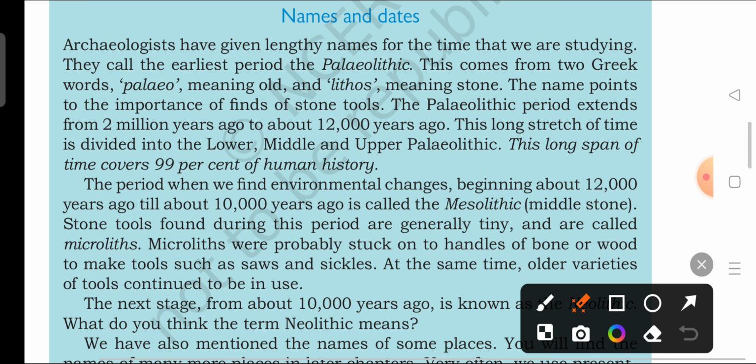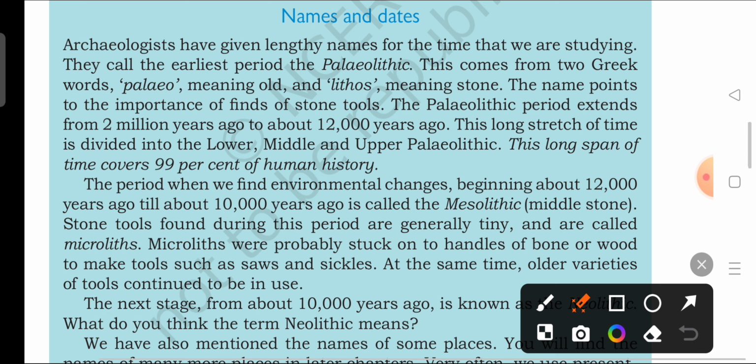So this Paleolithic age, this Stone Age, was one of the longest time periods of human history, where the earliest people were hunter gatherers, and slowly they started shifting towards herding and farming. But mostly during this Paleolithic age, they were all hunters and gatherers only. So this whole period covers about 99% of human history. It is a very long span, isn't it?